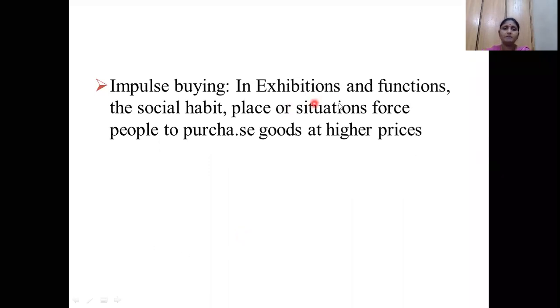Next one is impulse buying. Impulse buying means generally we move to different places, going to exhibitions, some crafts exhibitions or art exhibitions, some malls, whatever it may be. We are going to visit such types of places. We have a social habit to visit places. Some situations are going to force people to purchase goods at higher prices.